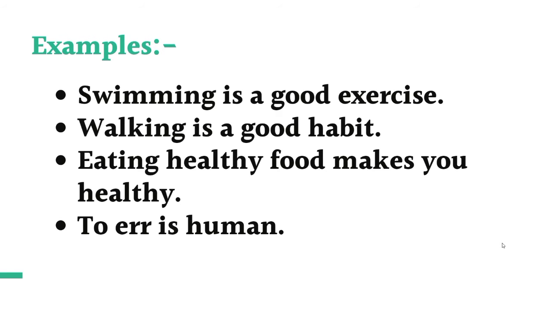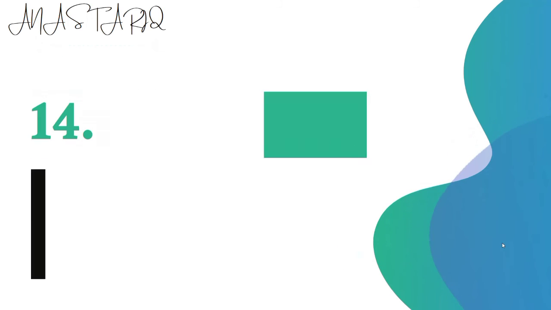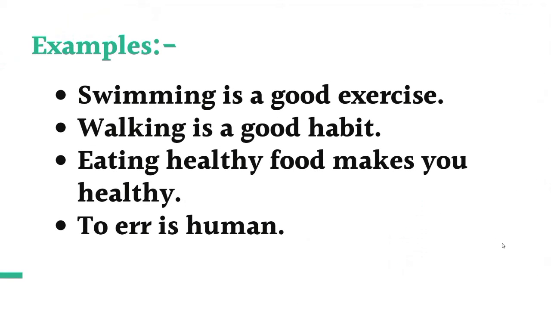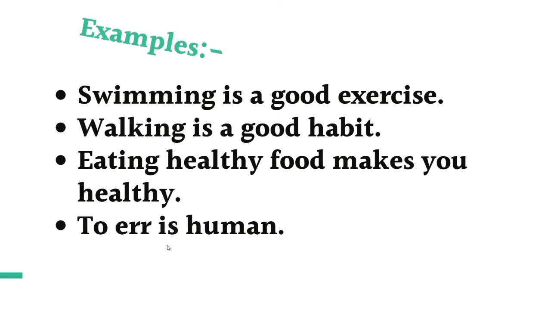In these three examples, a gerund comes as a subject, so the verbs are singular: is, and makes. Similarly, if an infinitive comes as a subject, then the verb will be singular. To err is human.